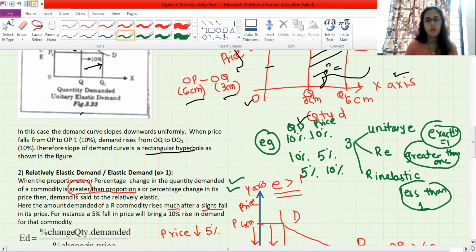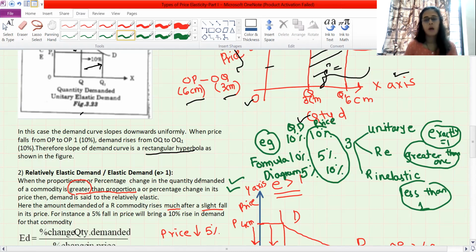Here reaction is more, here reaction is equal to what? Reaction we are giving to what? To our change in percentage change in price. Okay, in this way you will write the example, then you will write the formula, then you will put those numerical values in that formula, and you will get the answer. Then you will draw the diagram, and after the diagram write 2 to 3 lines about that diagram.